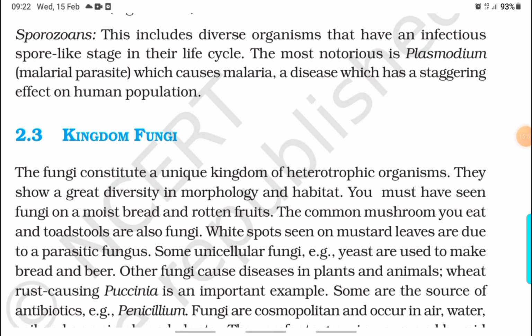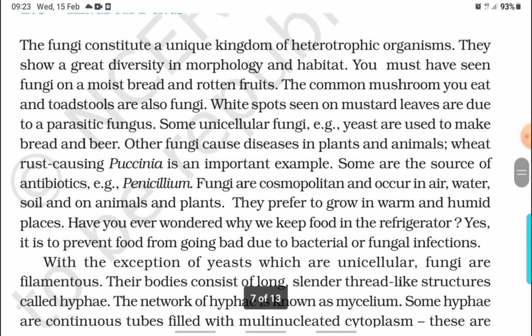Sporozoans. This includes diverse organisms that have an infectious spore-like stage in their life cycle. The most notorious is Plasmodium or malarial parasite, which causes malaria, a disease which has a staggering effect on human population. Kingdom Fungi.